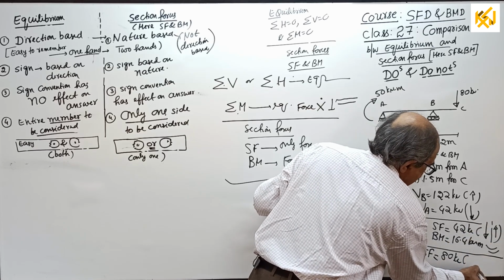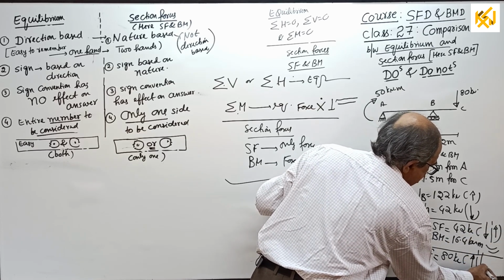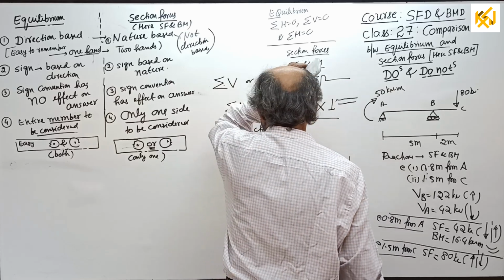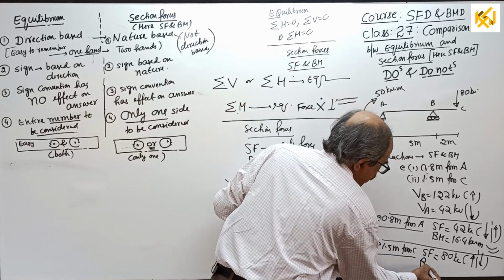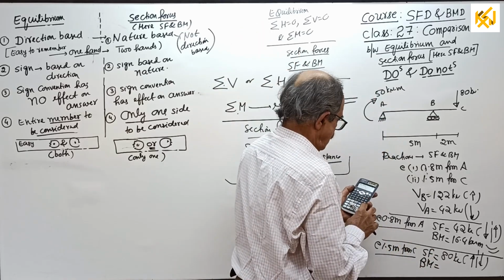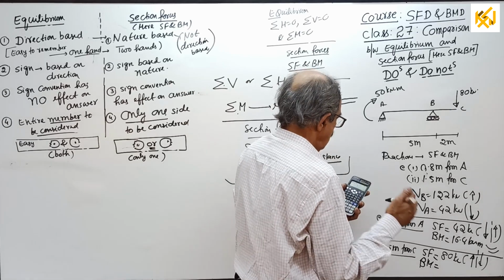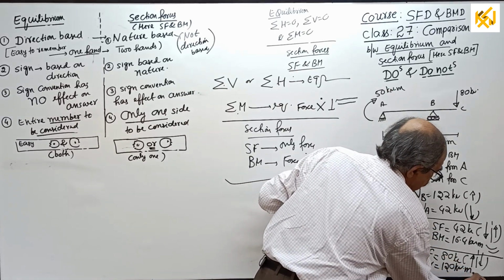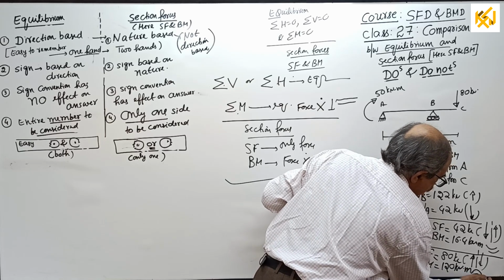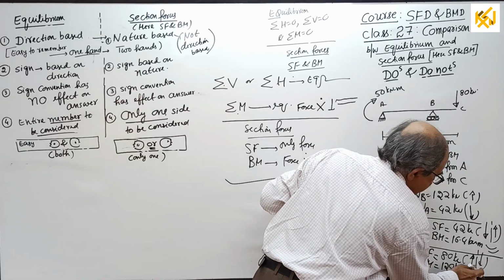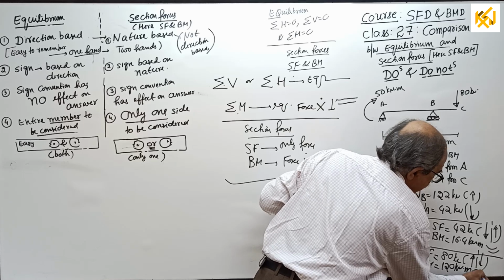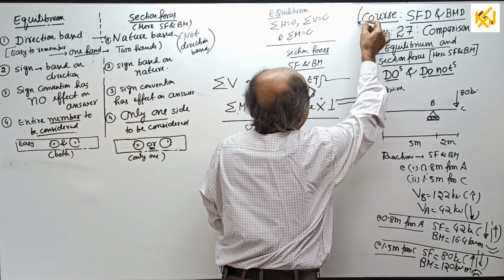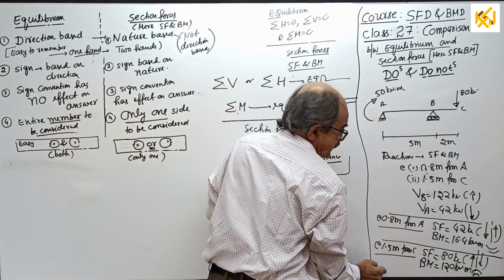Opposite, it will come left up, right down. And bending moment will come 120 kilonewton meter, hogging. See, written here, that much it will be hogging bending moment. That is the result you are going to get for this example.